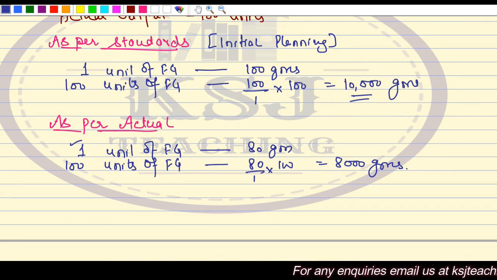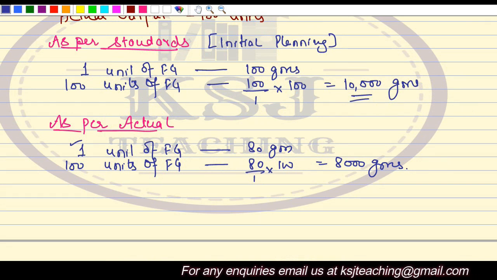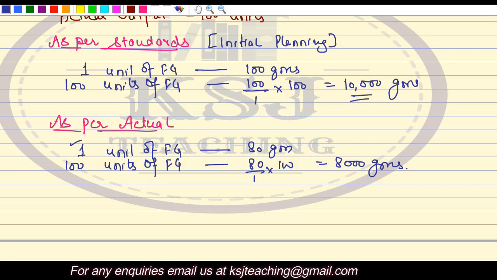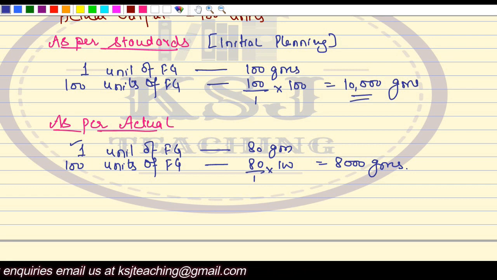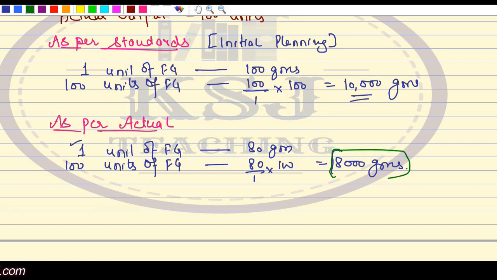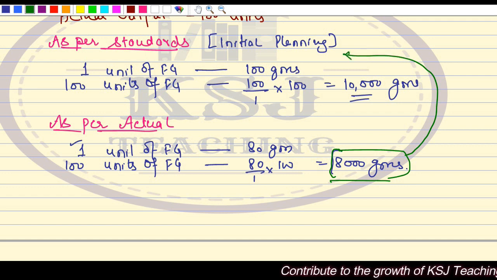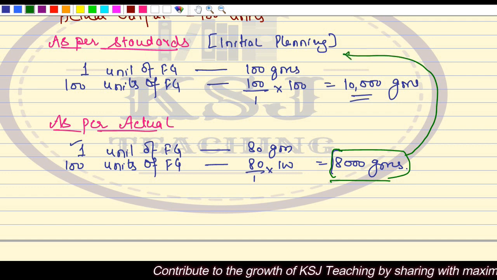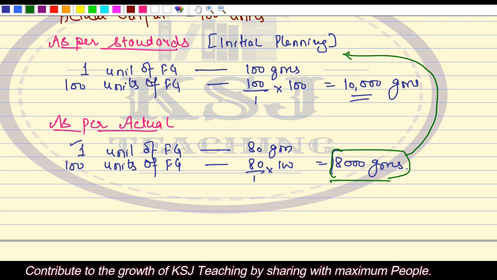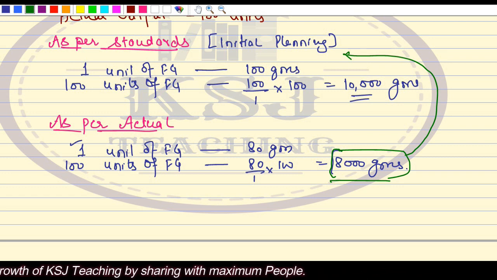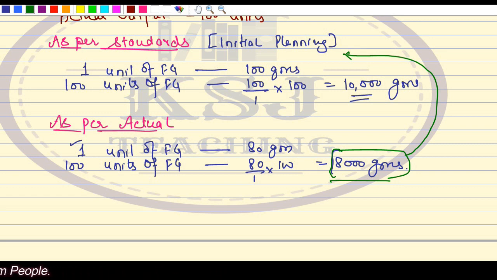Now listen to it very carefully. Now what I say is that if I apply this 8,000 grams, right? If I apply this to my initial planning, right? If this 8,000 grams, that is the actual total consumption, if I apply this 8,000 grams to my initial planning, then how many units of the finished product I would have got, right?